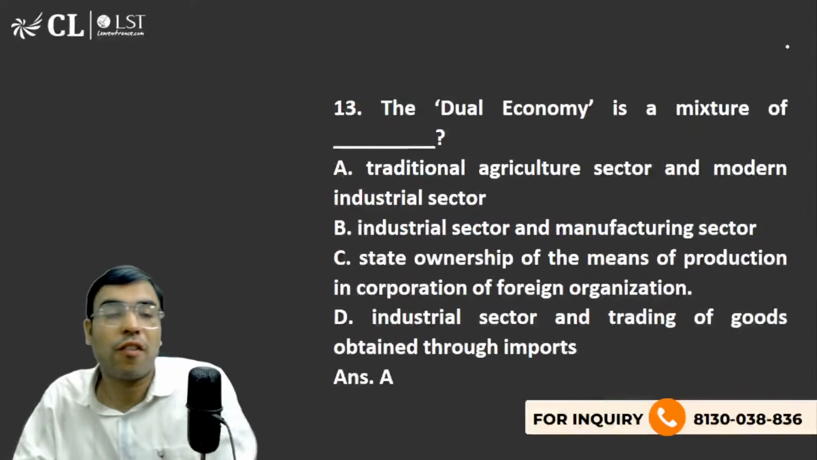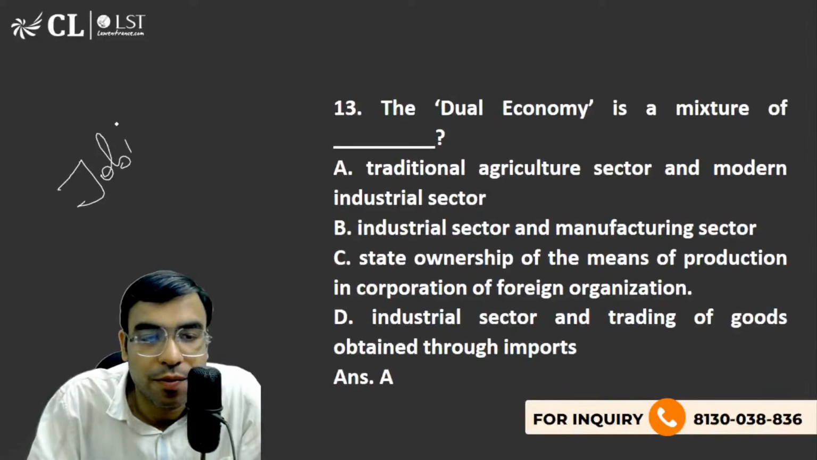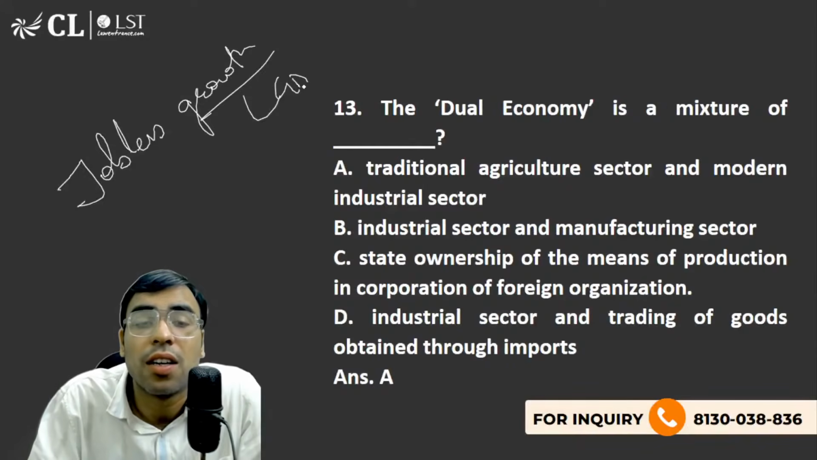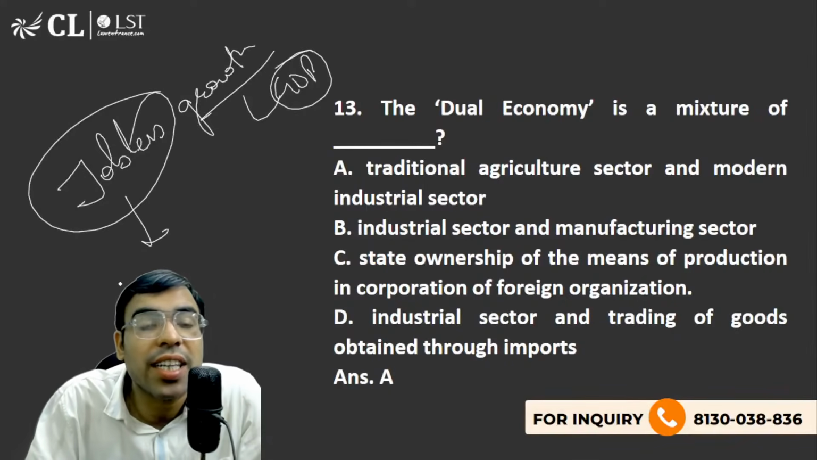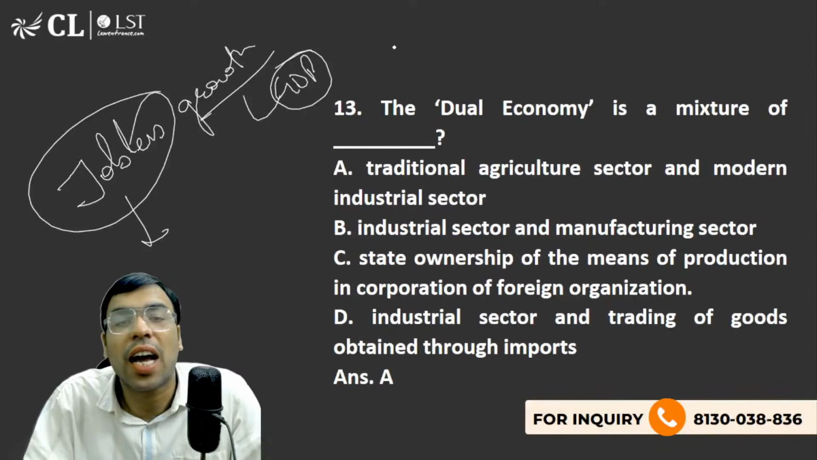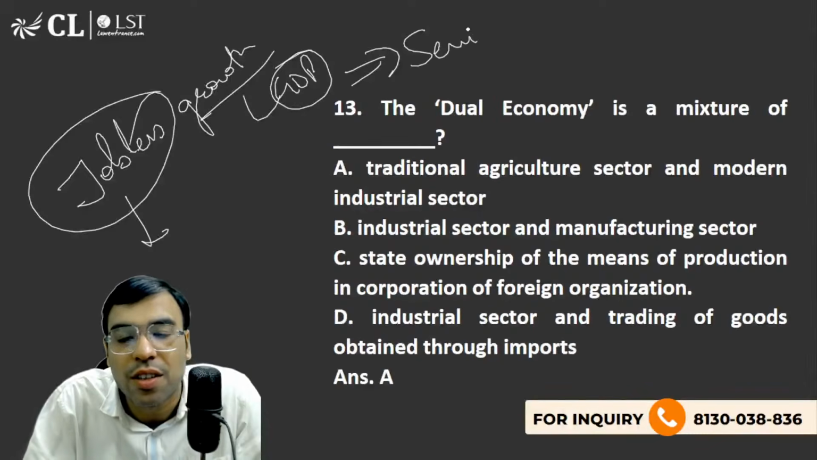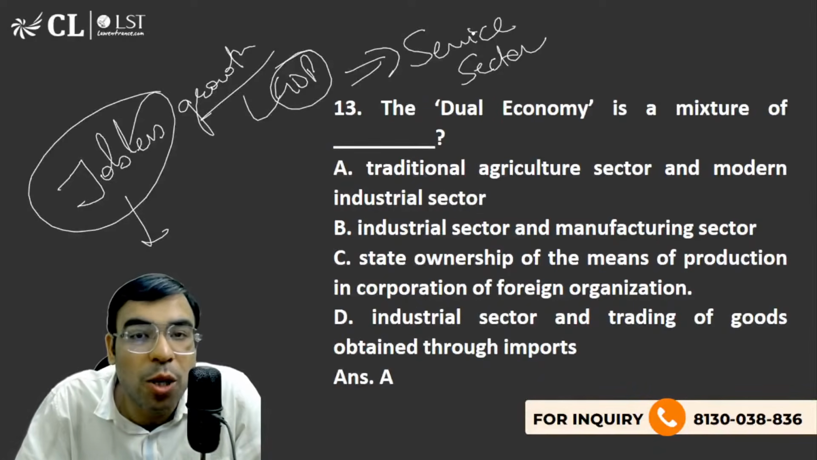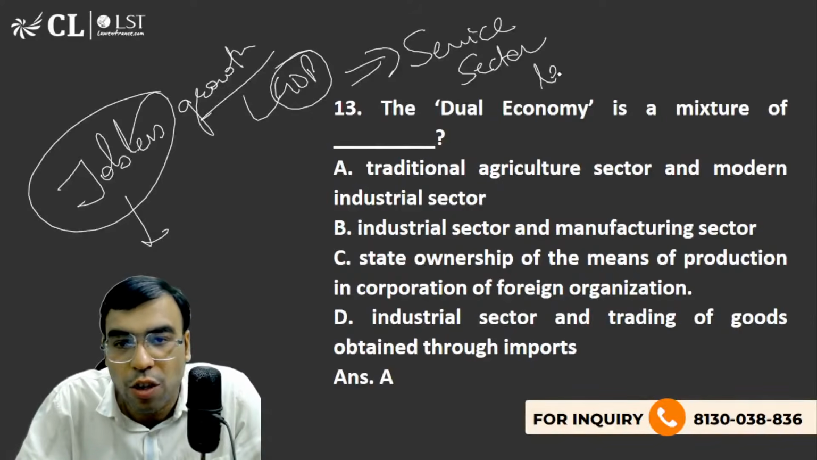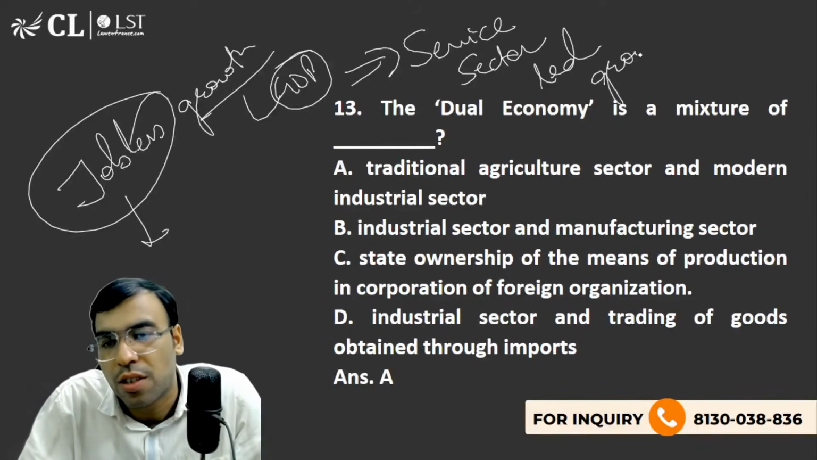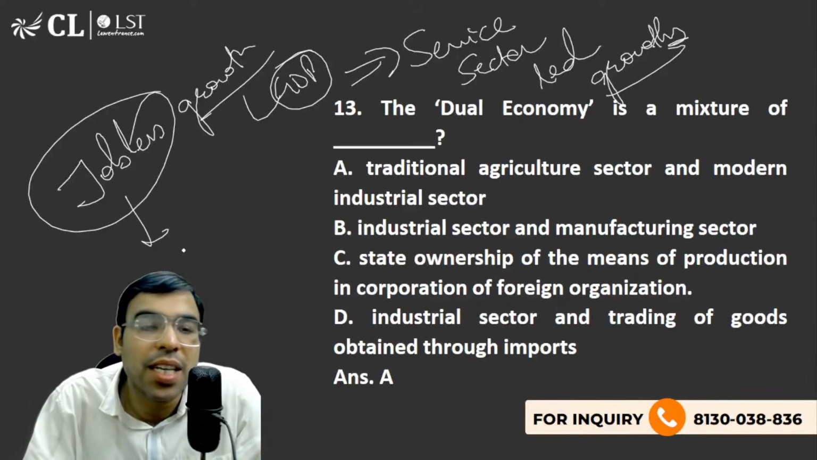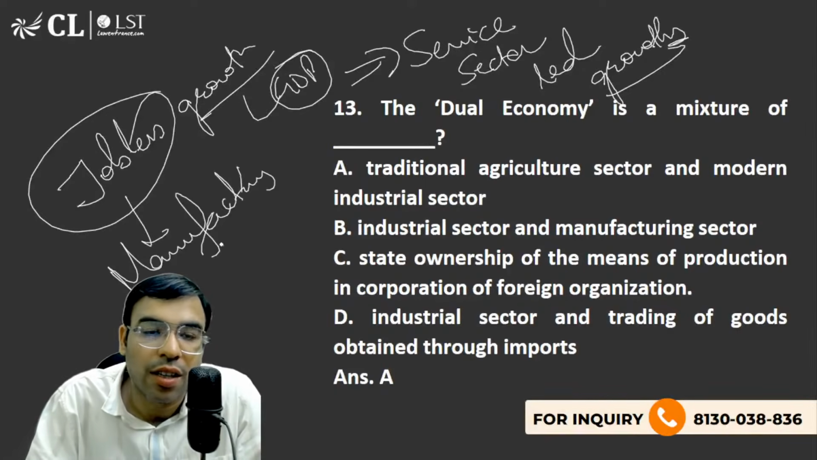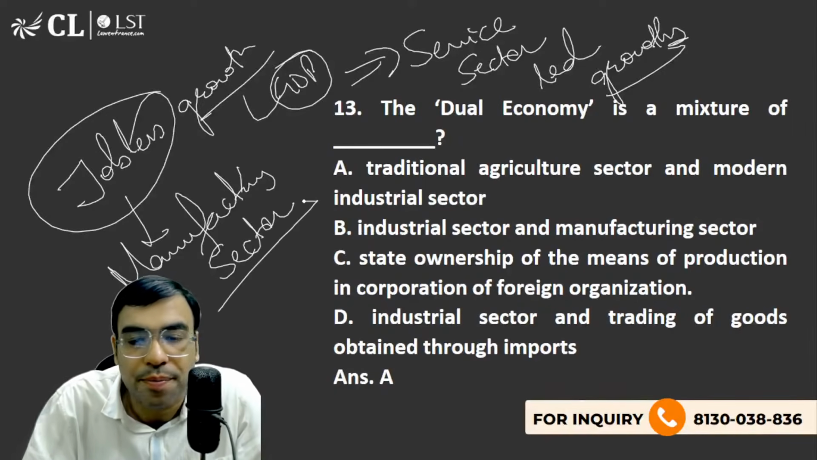So the problem is what we call jobless growth. Jobless growth means the GDP is growing, but proportionally it is not creating that many jobs. And this is because we actually have service sector led growth, because the service sector beyond a certain point cannot produce a lot of jobs. So the place where we are missing is actually the manufacturing sector. This is what you should be knowing about.